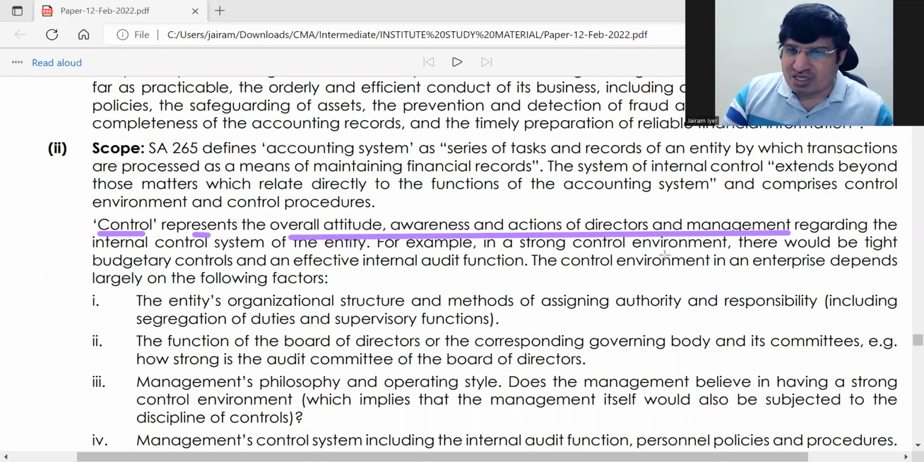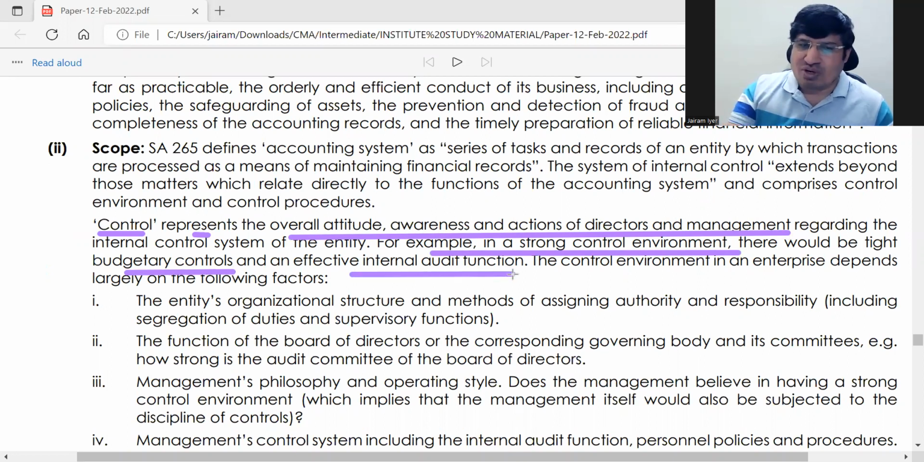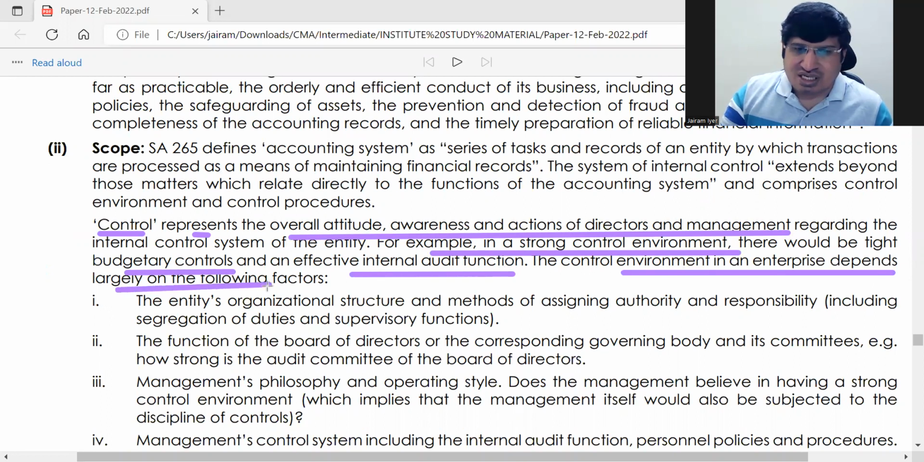For example, in a strong control environment, there will be tight budgetary controls and effective internal audit. You know what the contents of internal control are; those same things we have to write in different ways. The control environment depends on organizational structure and the functioning of the board of directors, that is, how strong the audit committee of the board of directors is.